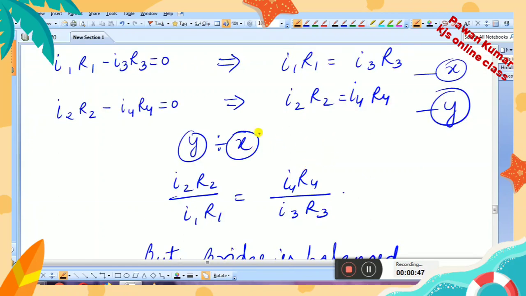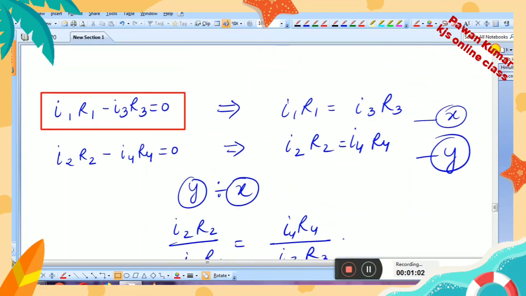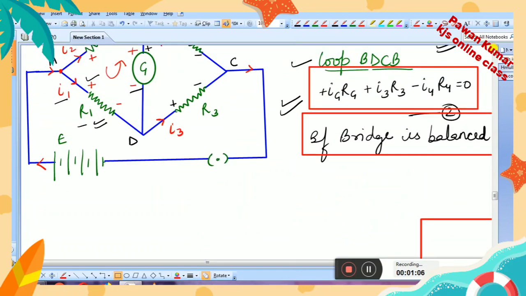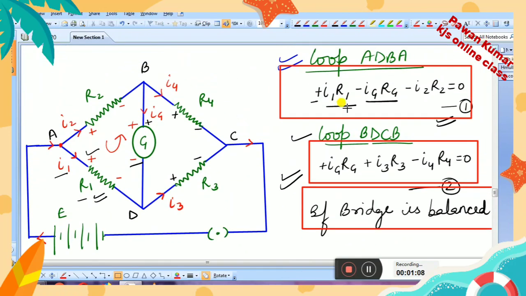Look here carefully, children. Check these equations. In this equation, with I1 we have taken I3. What was there in the equation before this? With I1 we have a term carrying I2.